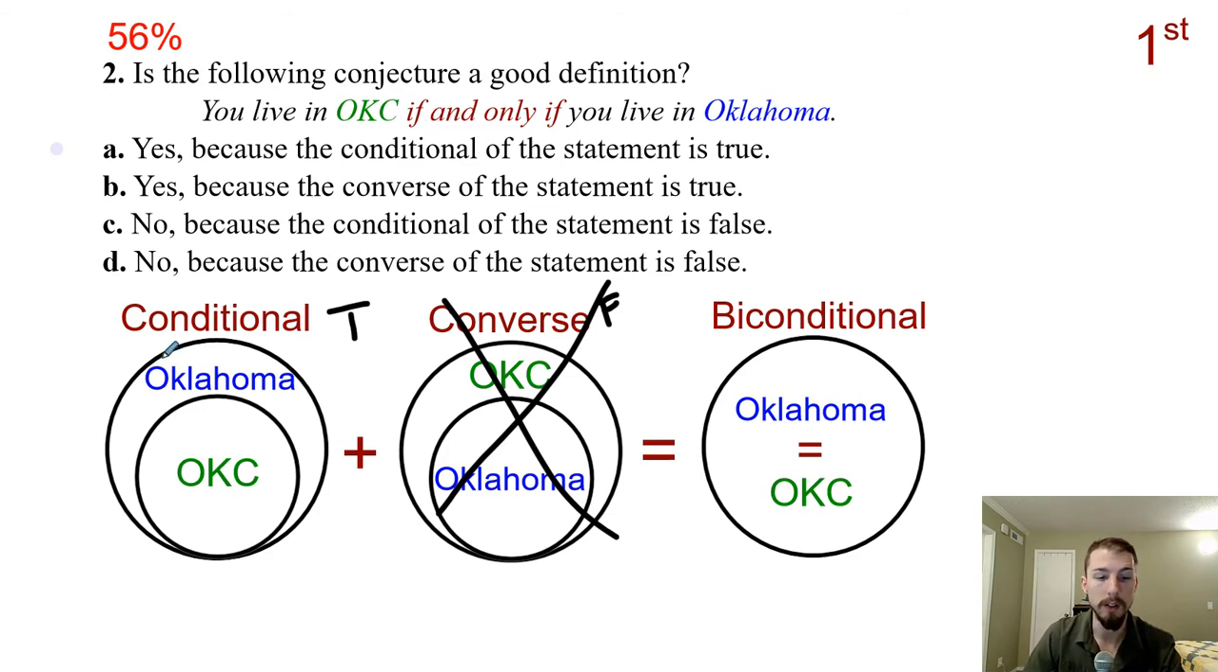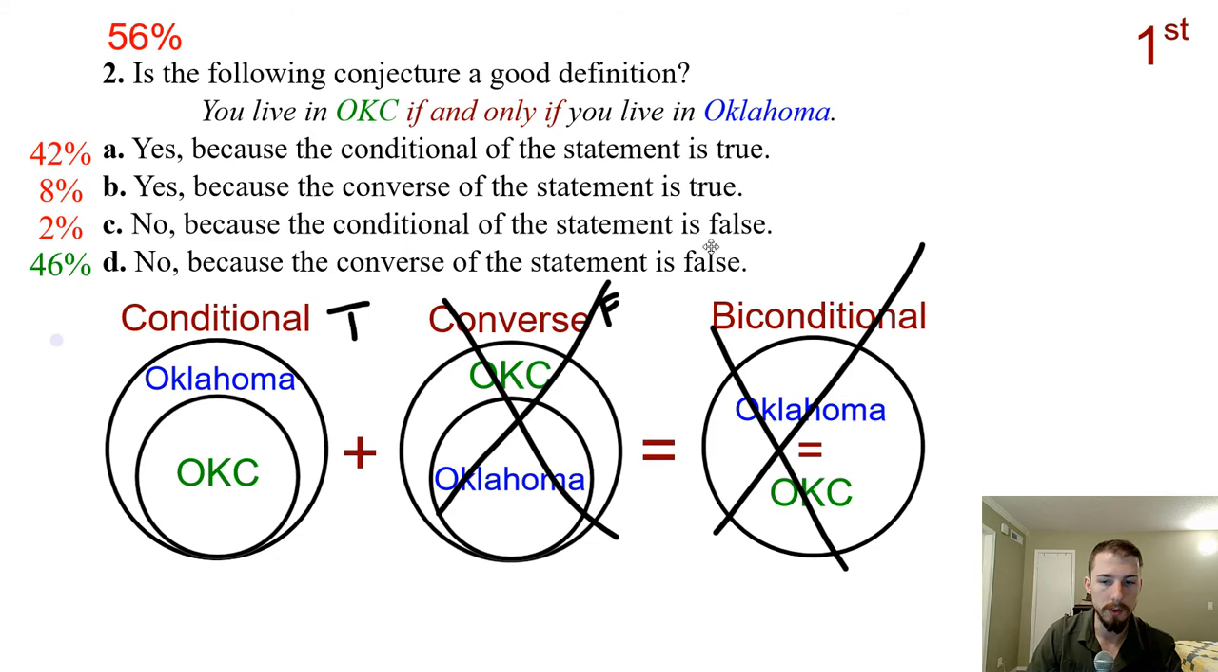So they are indeed a proper subset instead of an improper one. They're not the same set of people who live in Oklahoma or the same set of people who live in Oklahoma City. So it's not actually a true biconditional statement. And so the reason that this is not a good definition is because the converse of the statement is false. So the converse of the statement is false, which would be D as in delta. So no, it is not, because the converse of the statement is false.